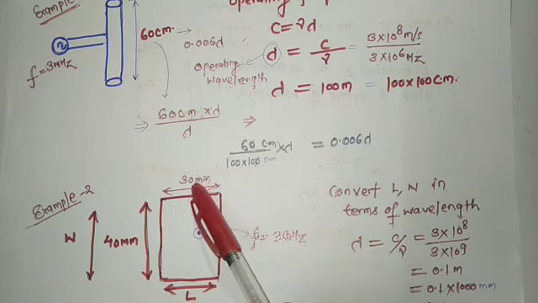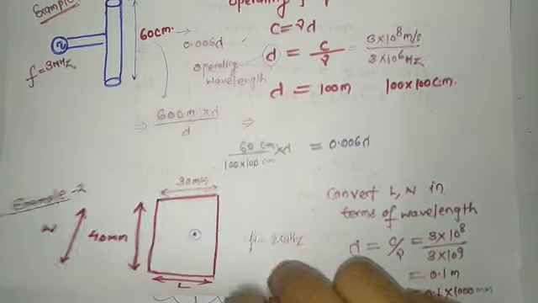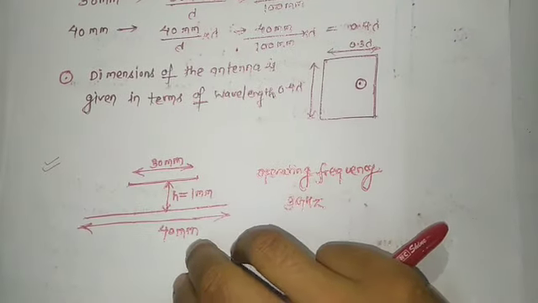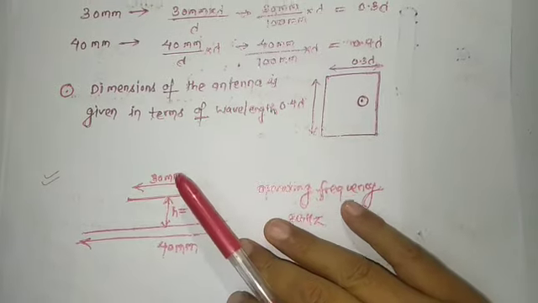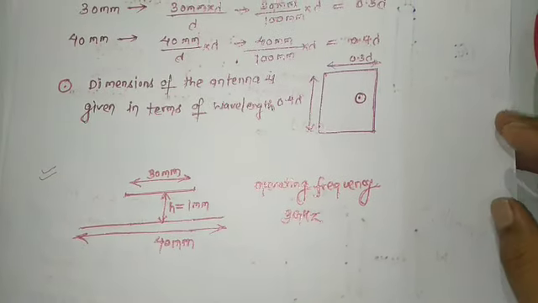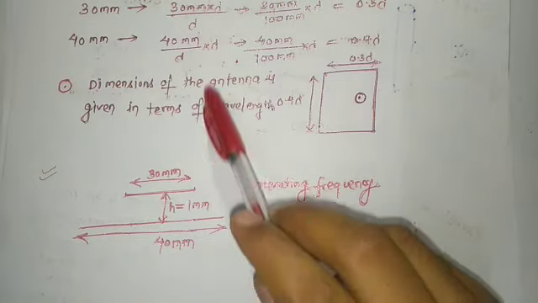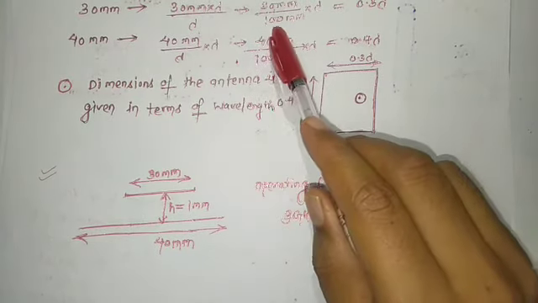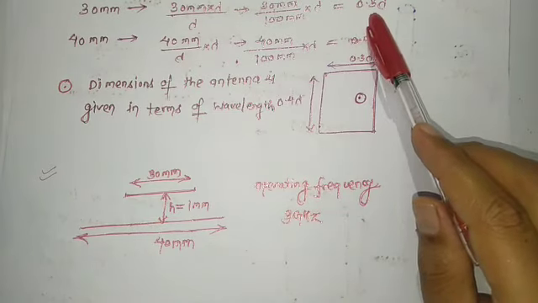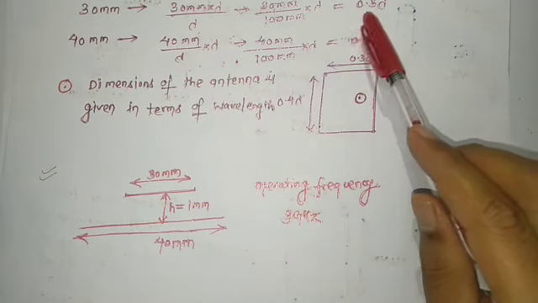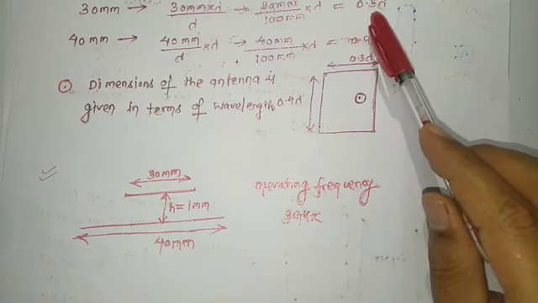Then whenever you convert 30 mm into the form of wavelength, what you have to do is multiply 30 mm by lambda divided by lambda. At the denominator you put the value of lambda, and finally you get the value, that is 0.3 lambda.